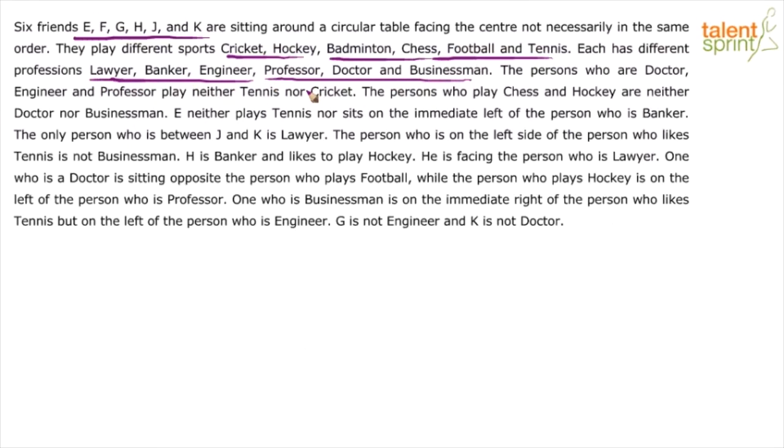So we have to do this complex arrangement. Although the number of persons is less, usually we get 8 persons to be arranged at a circular table. Here we have only 6 persons, but 2 parameters have to be found: one is the sport that they like and the other is the profession of each one of them. So let us start doing this. Let us put up a circle first. We don't know how many possibilities we'll get, but let's see. 1, 2, 3, 4, 5, 6.